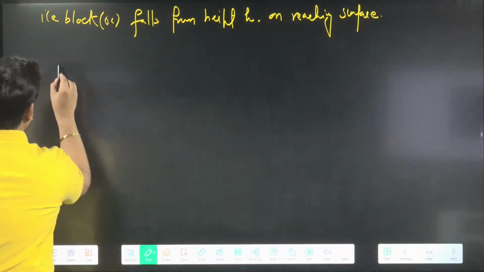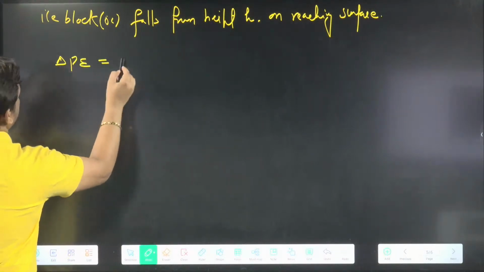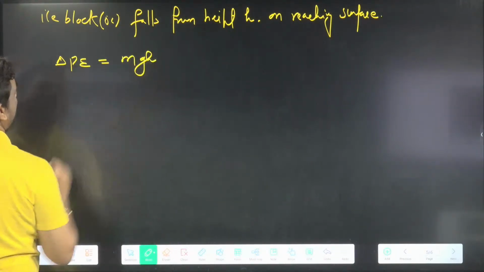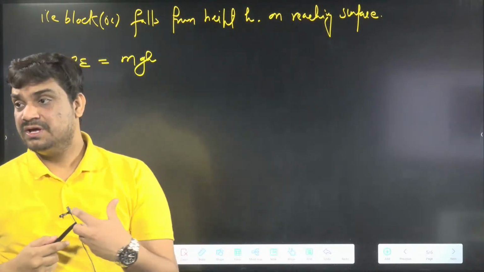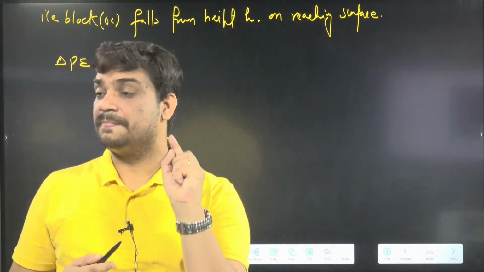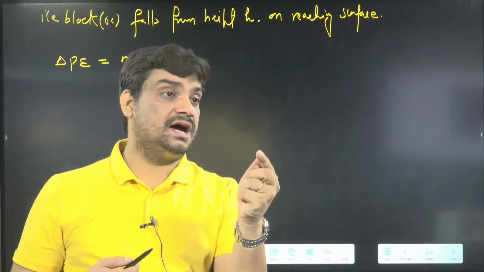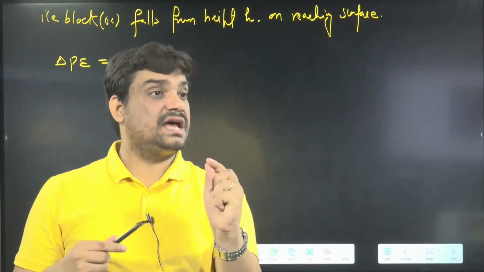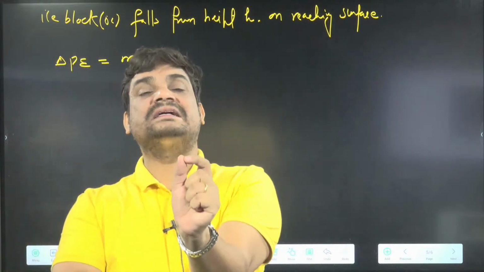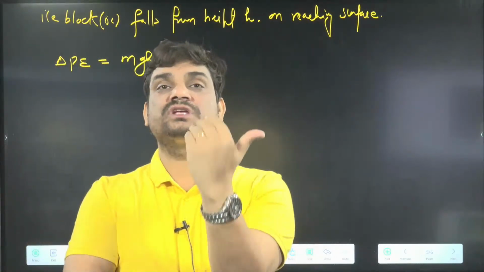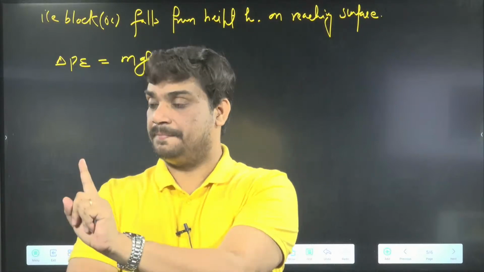So how will be the change of potential energy? We can say simply it will be mgh. And now in this case, this potential energy will generate the heat. Sir, when will we use 4200, and when 1 calorie per gram? I told you in the first class, a lot of people get this doubt. 1 calorie per gram means when we are solving a question in calorie and gram, we have to use 1.